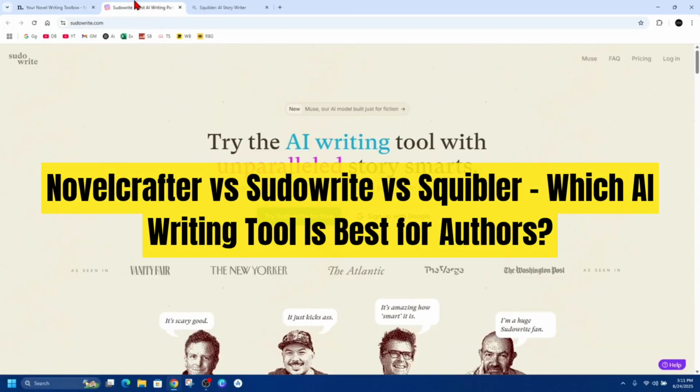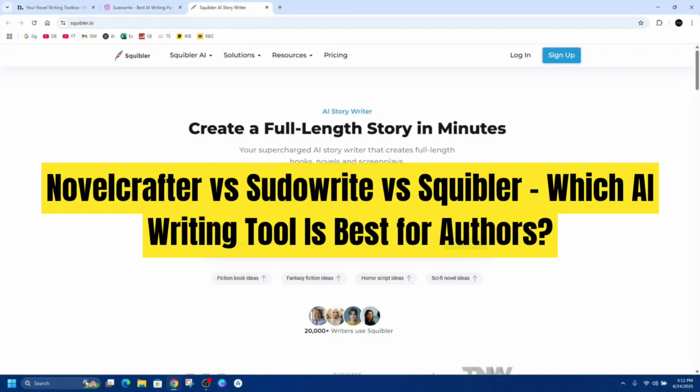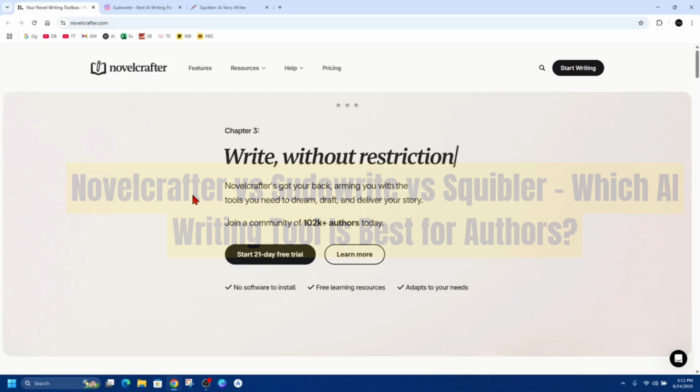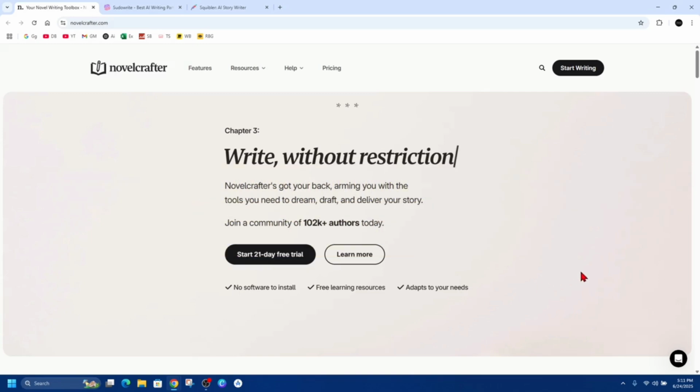Novelcrafter versus Sudowrite versus Squibler. Which AI writing tool is best for authors? Whether you're working on your first novel, a short story, or just trying to beat writer's block, AI writing tools can give you a serious creative boost. Novelcrafter, Sudowrite, and Squibler are three popular options built for storytellers, but each one offers a different writing experience. Let's break down what makes each one unique.